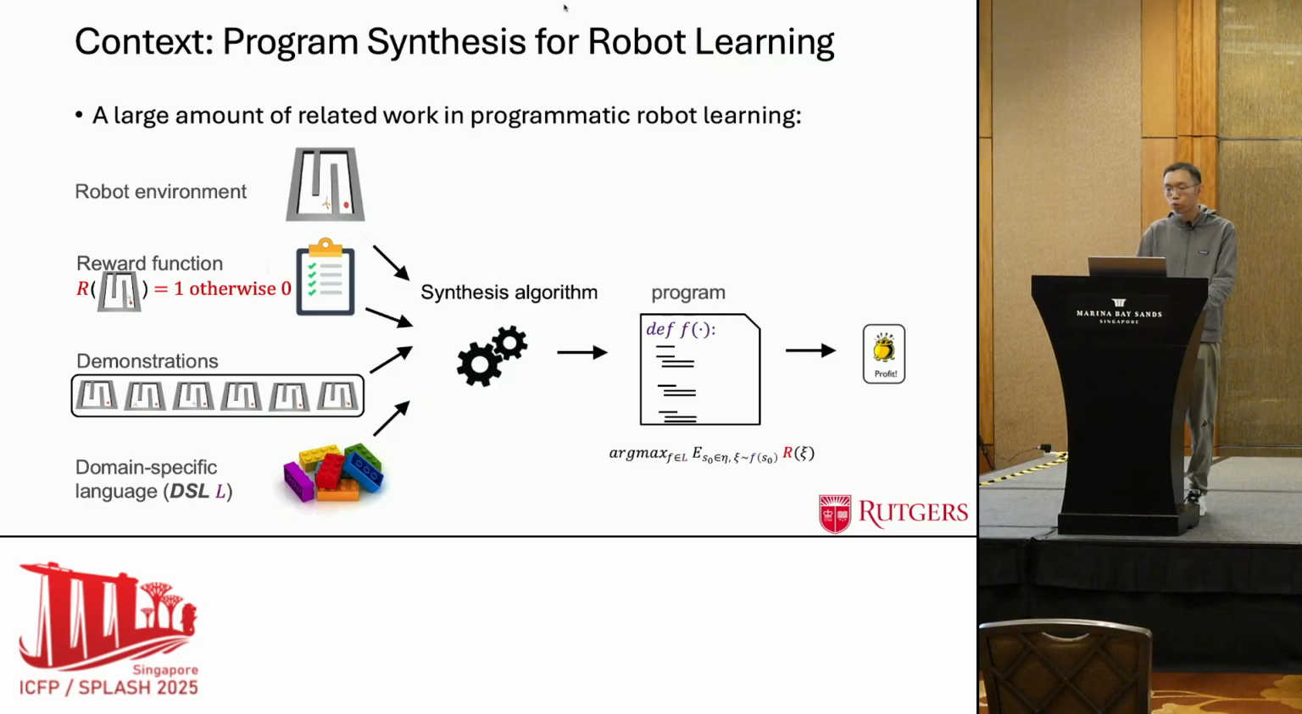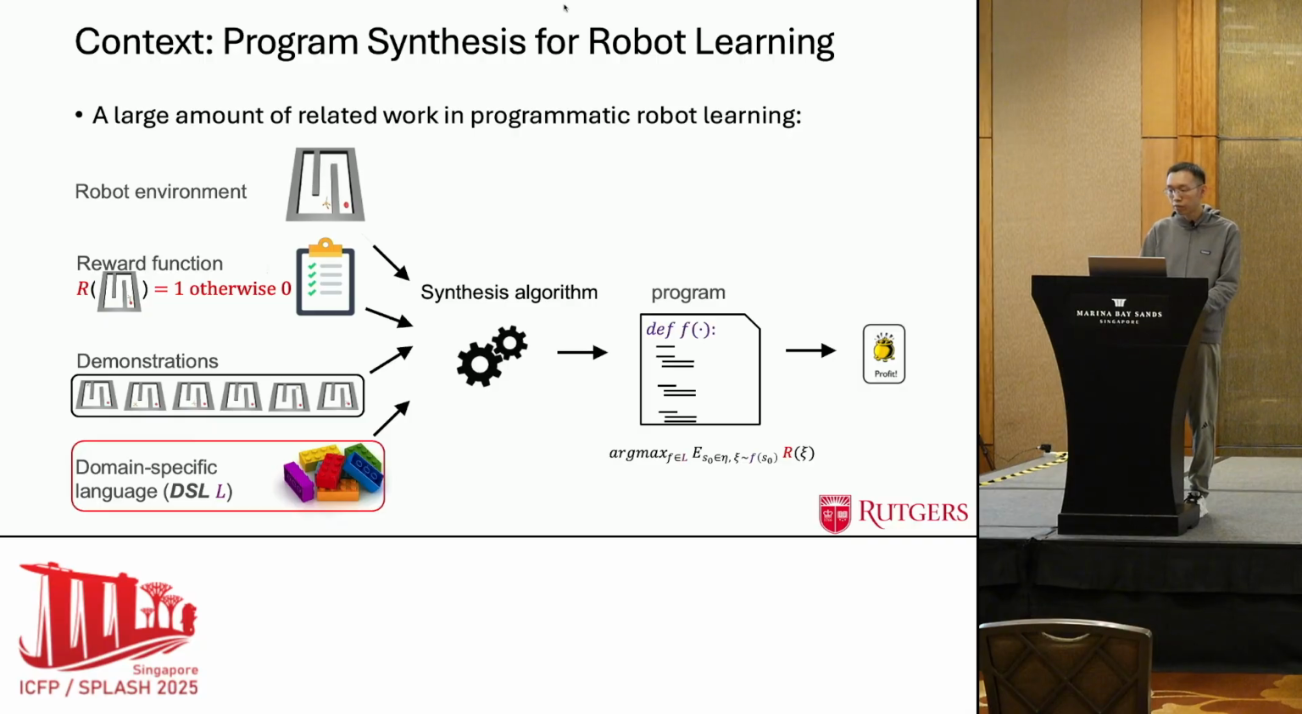There's a large amount of related work in program synthesis for robot learning. Generally, a synthesis algorithm takes as input the robot environment, its reward function that gives a reward of 1.0 to task-achieving states, and 0 for all the other states. Optionally, task demonstrations and a domain-specific language from which programs can be derived. Now the goal again is to generate a program whose execution maximizes the reward that it can receive from the environment from all possible initial states.